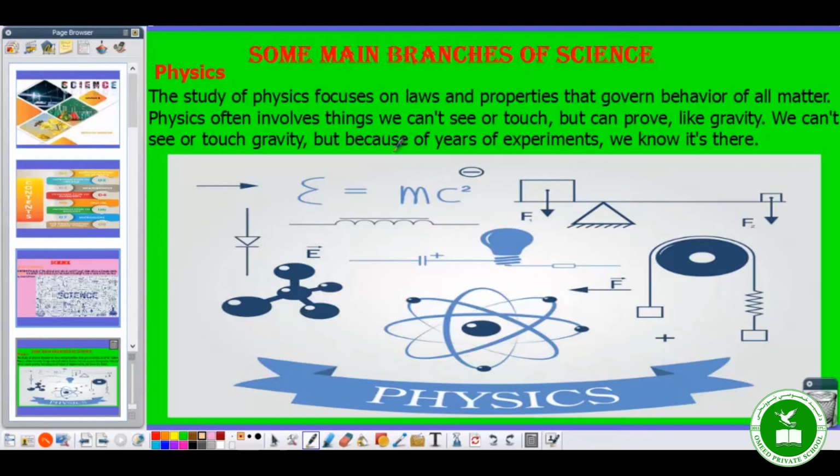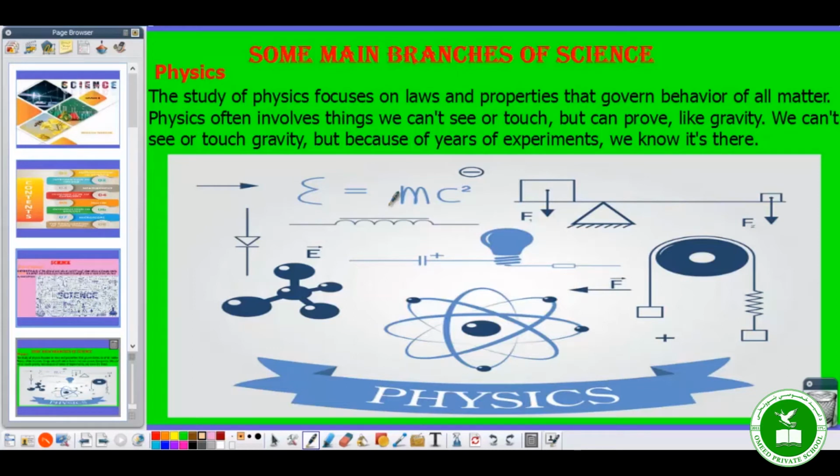What kind of laws are there? What kind of behaviors? What kind of forces and energies do they have? So physics talks about laws and properties of matter. Here, matter means anything which has mass and volume. Physics often involves things we can't see. Here it is written, it means that physics talks about intangible things also,